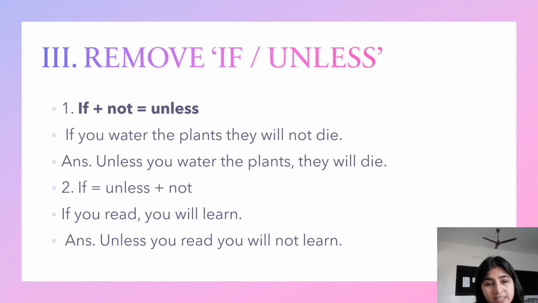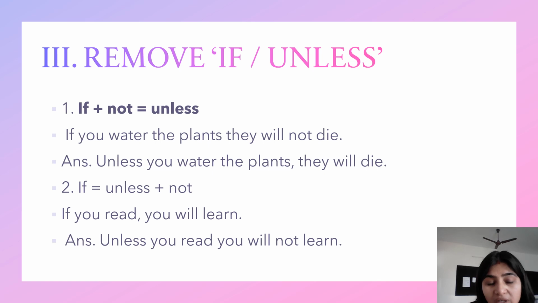The fourth one is you can remove if and use unless. For example, if you water the plants, they will not die. That means unless you water the plants, they will die, right? So basically, how do we change the sentence here? We can see here if and followed by not. So this kind of sentence can be changed using unless. See the second one.